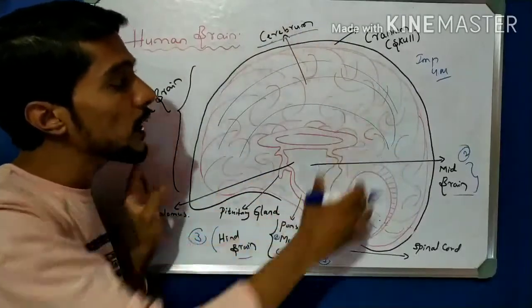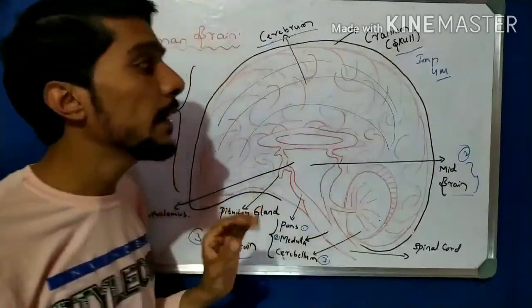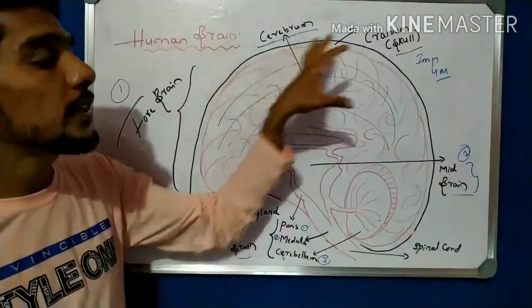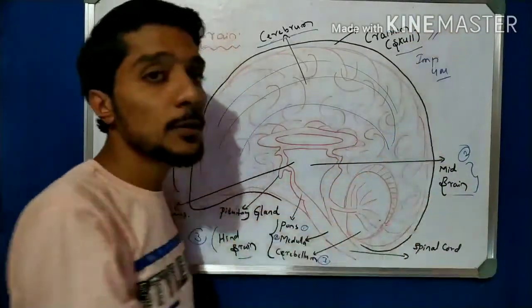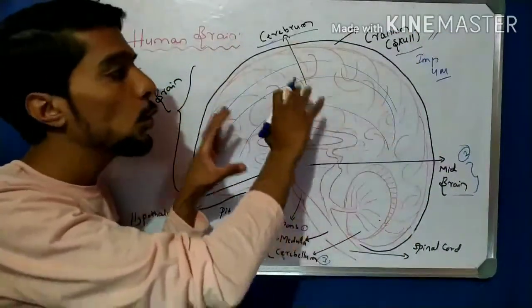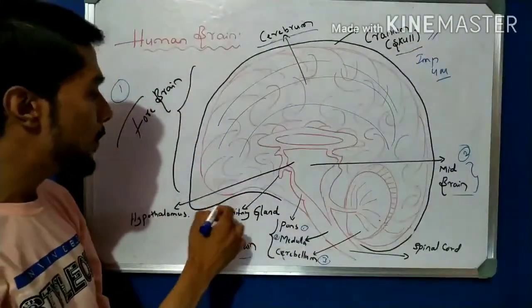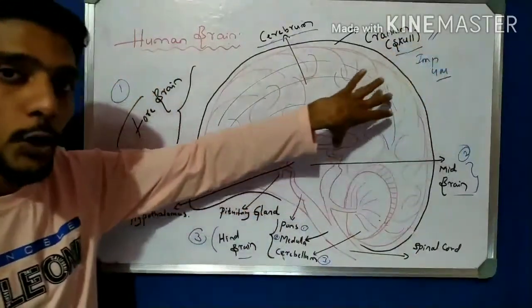This whole system is covered or protected by what? The cranial skull. So the main question is, which tissue protects the brain? That is nothing but the cranium, or the skull, which protects the human brain. The black boundary here is nothing but the cranium or skull, which protects the human brain.